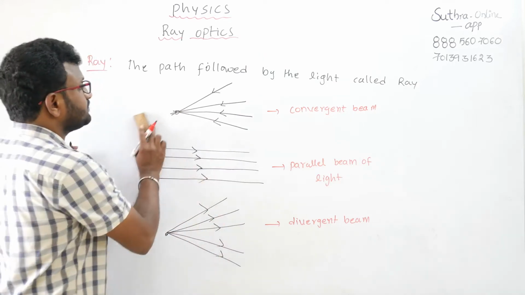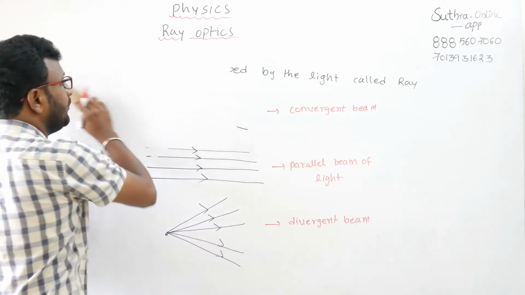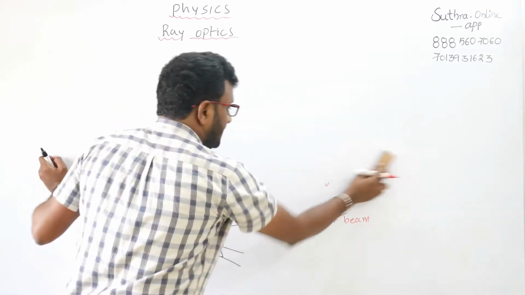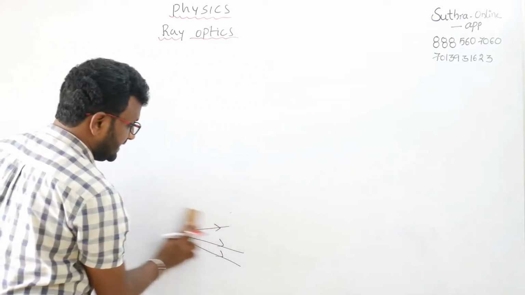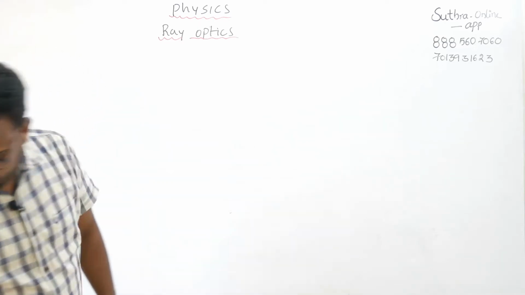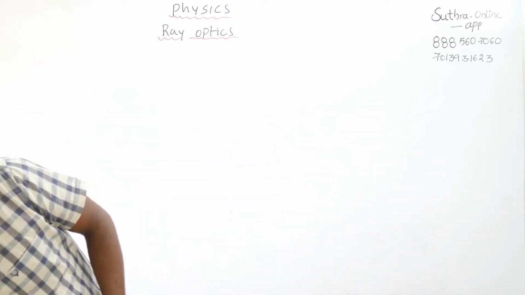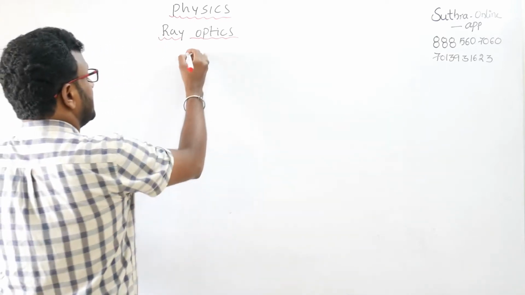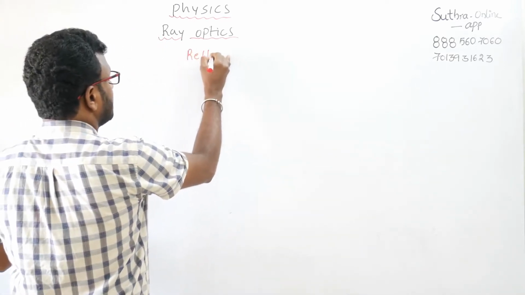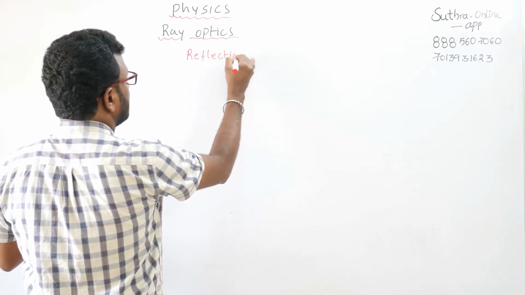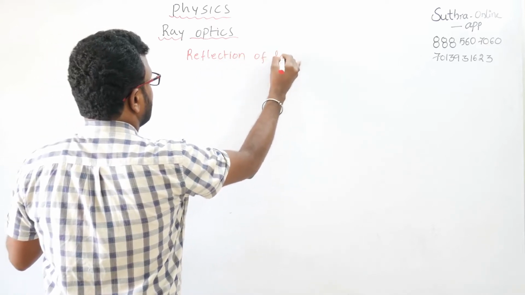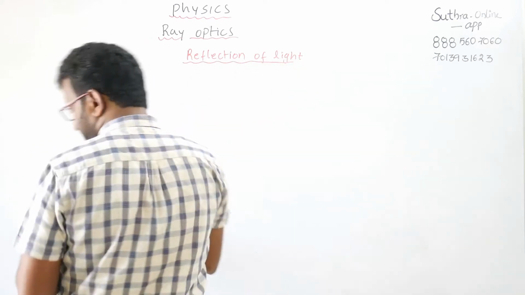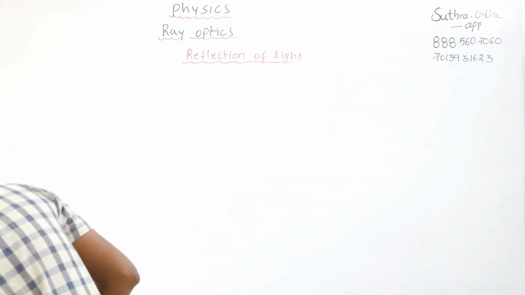Now we'll see an important thing, that is reflection of light. It is one of the properties of light, reflection of light. Very, very important. So what is meant by reflection of light?